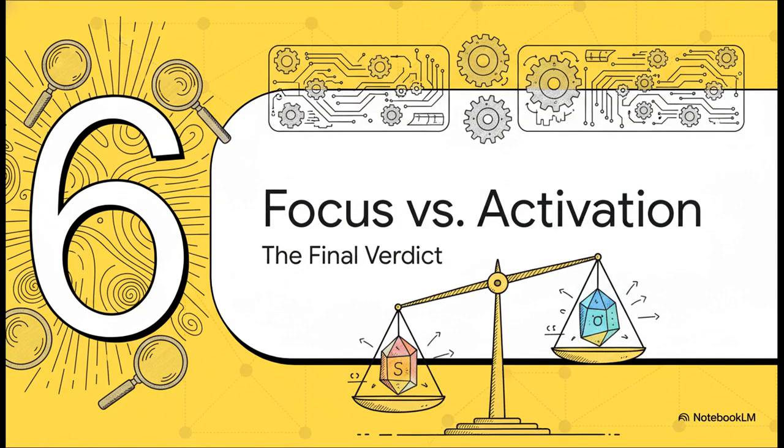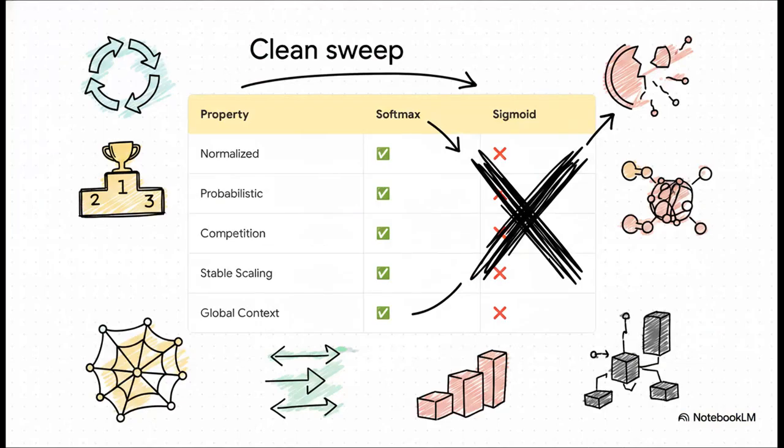Okay, let's bring it all home. We've seen the evidence, we've run the tests. It is time for the final verdict. Let's nail down the one core difference between these two functions. And here it is, the final scorecard. It is a total clean sweep. Softmax is normalized, it's probabilistic, it creates competition, it gives you stable scaling, and it understands global context. Sigmoid? It fails on every single one of these things that are absolutely essential for an attention mechanism. The choice really couldn't be any clearer.